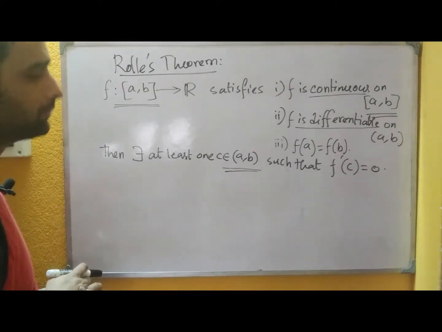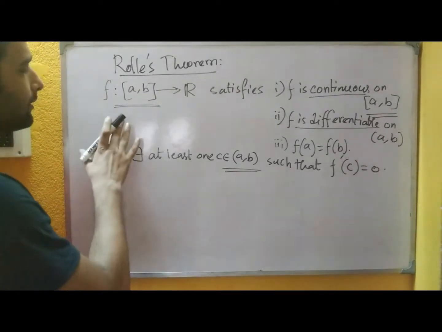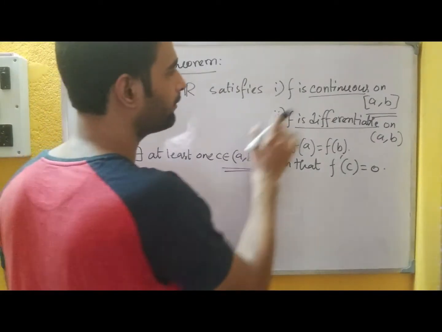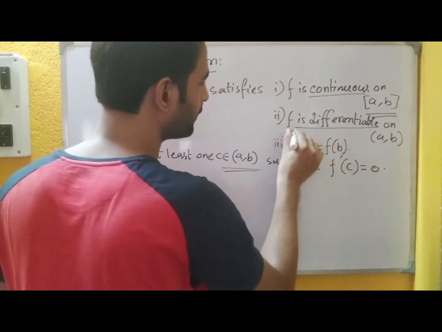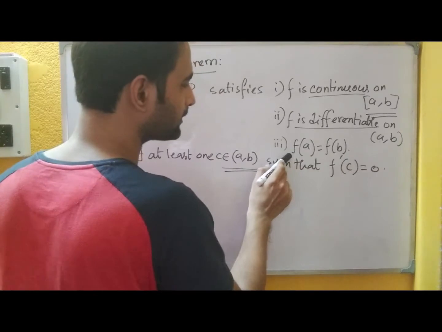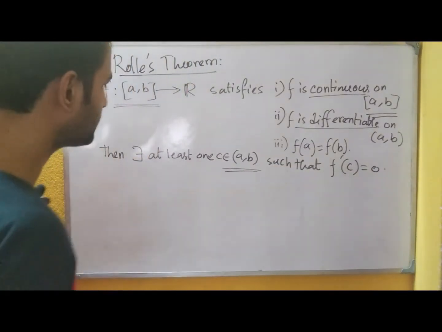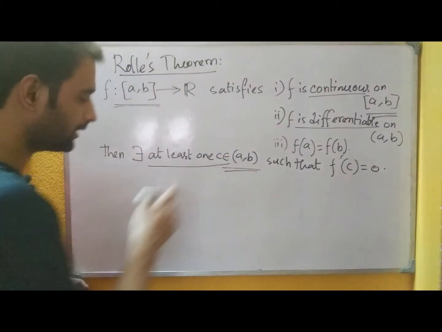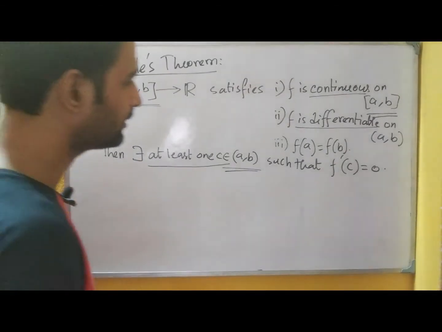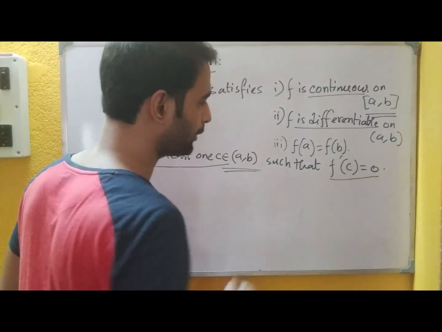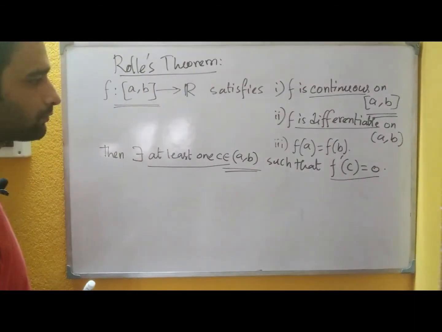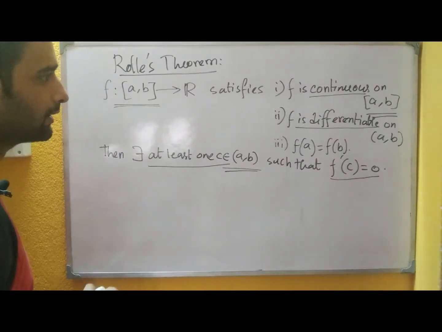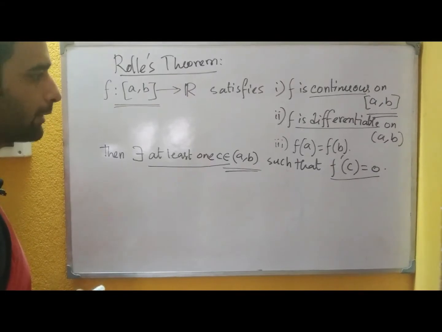This is the statement of the theorem, that if a function defined on the closed interval a b to R satisfies these three conditions, that f is continuous on the closed interval, f is differentiable on the open interval, and at the end points the function has the same value, then there exists at least one c inside the interval a b, not the end points, such that the derivative at the point c will be 0. So what is the meaning of this theorem? Why do we study this? Let us verify all the things one by one.